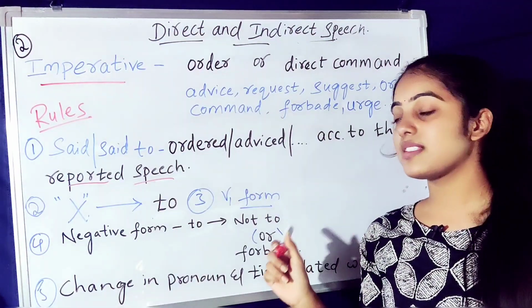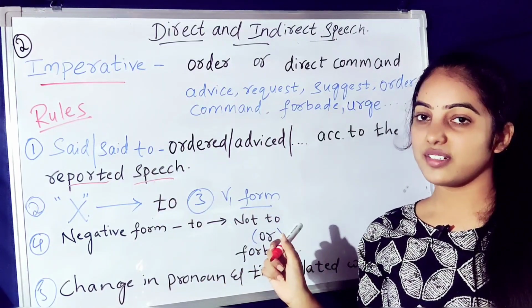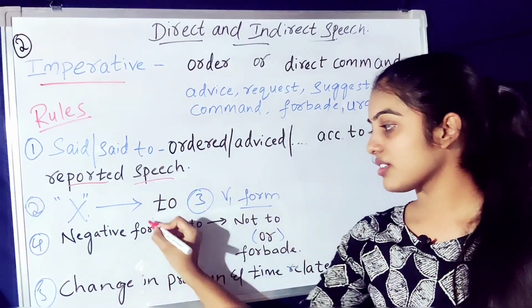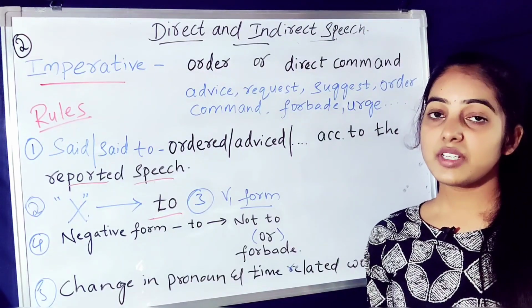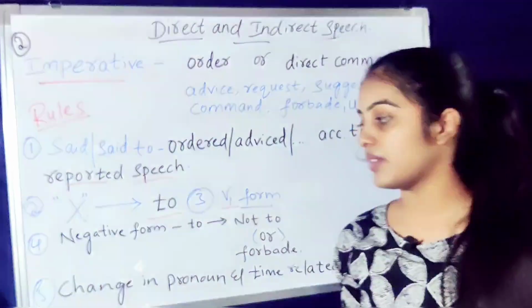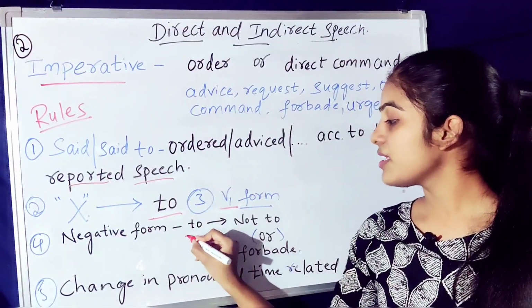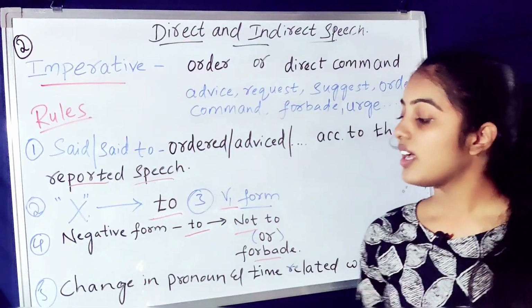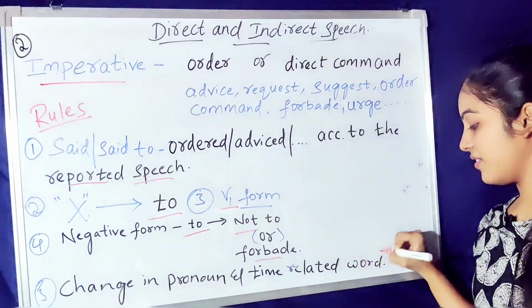If the reported speech is in the form of an order, the reporting verb will be changed to ordered.